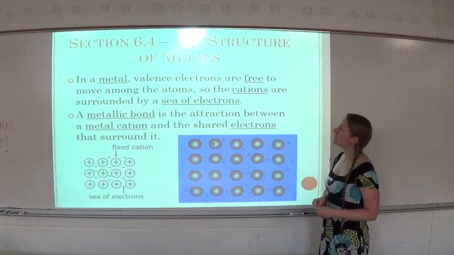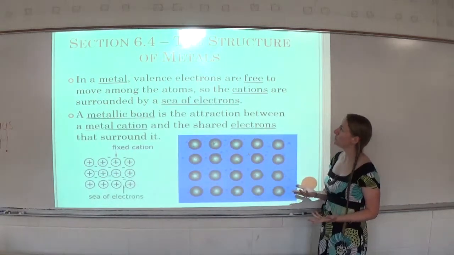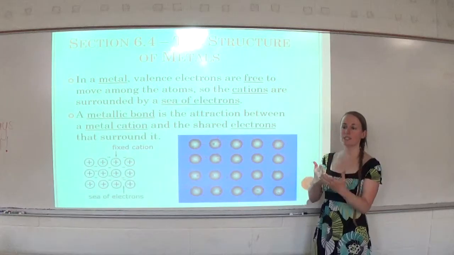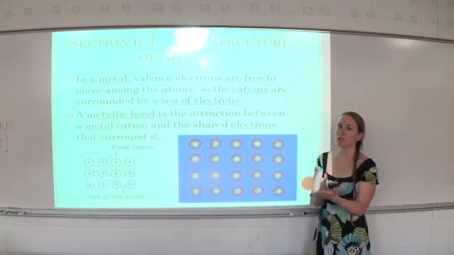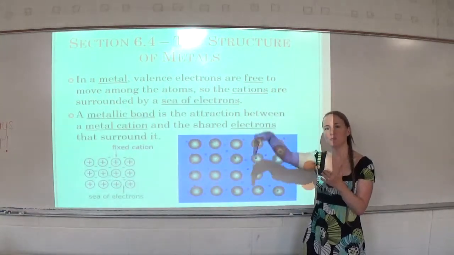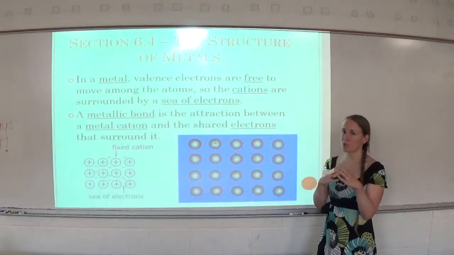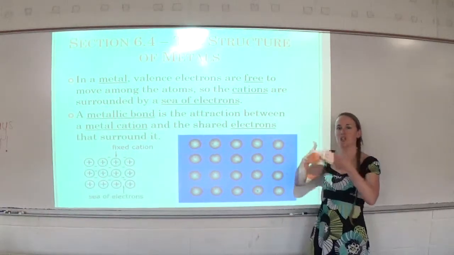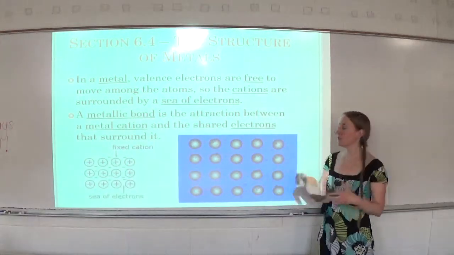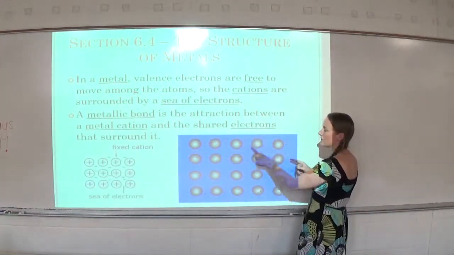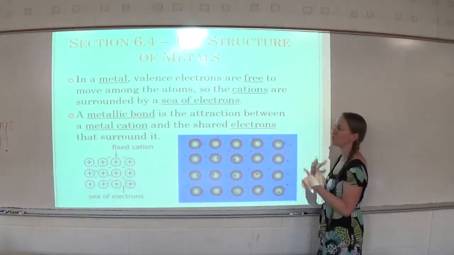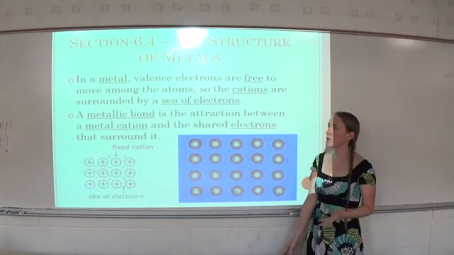In a metal, valence electrons are free to move among the atoms, so the cations are surrounded by a sea of electrons. In normal compounds, once an electron belongs to a specific nucleus, it stays with that nucleus. If it's transferred from one to another, it stays with that other one. If it's staying with the one it's originally with, it stays there. If it's being shared between two, it stays there. But in metals, those valence electrons are free to move around. Even if one starts with this nucleus, it can move over to this one, and then this one, and then this nucleus, and so forth. So it doesn't belong to any one specific nucleus.